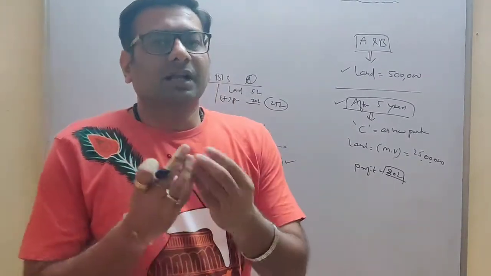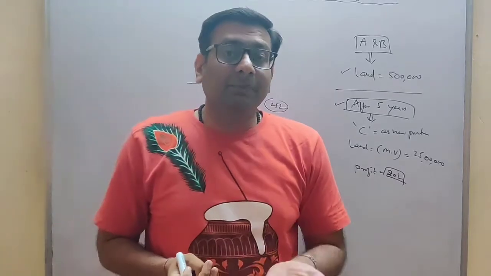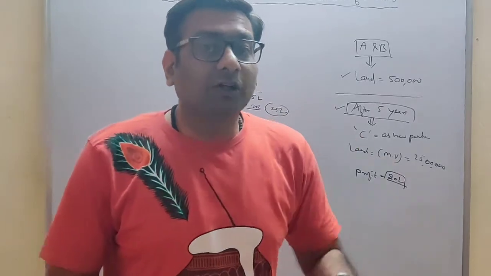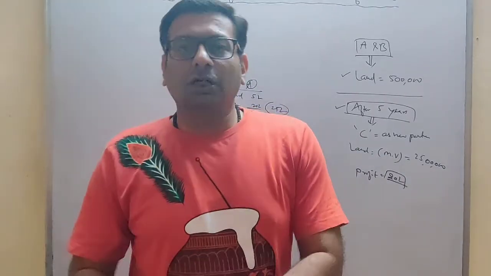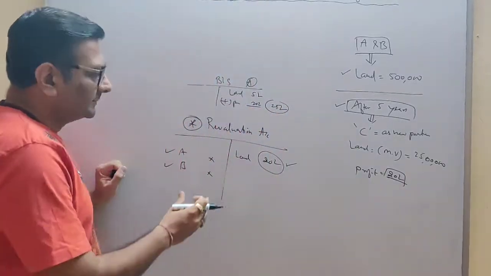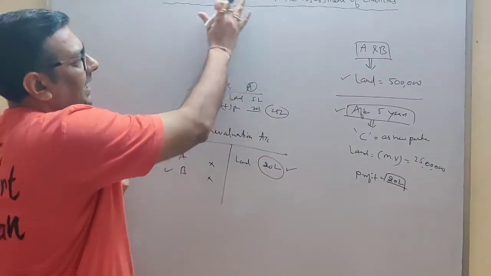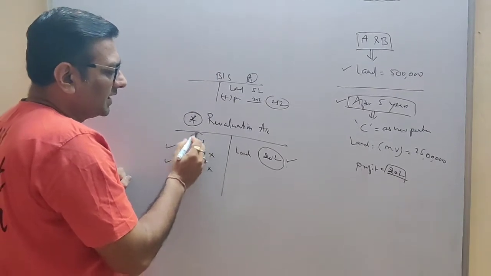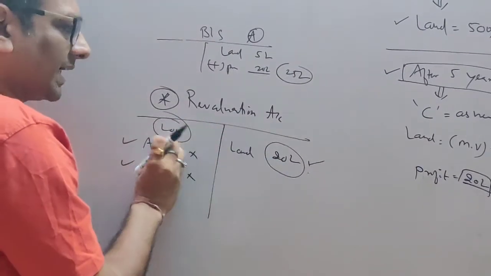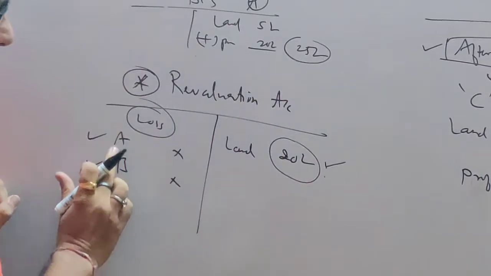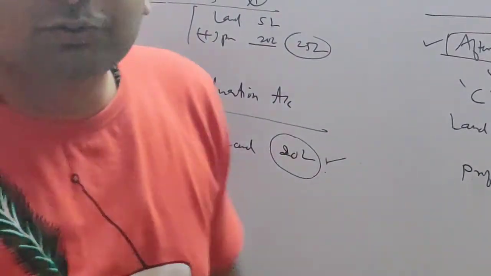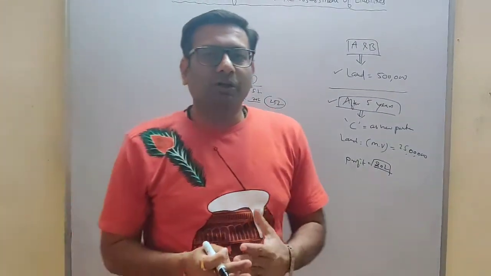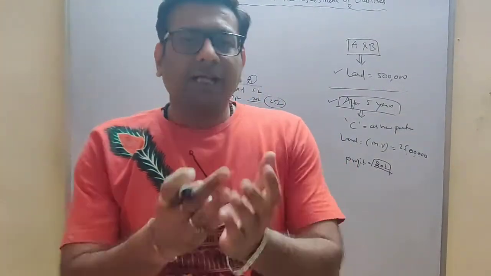And yes students, I agree that there might be a few assets whose value might be decreasing. So the losses from that fall in value should also go to the old partners. So when you revalue your assets, sometimes it will be a profit, sometimes it will be a loss. Whatever is the case, you have to give it to the old partners. How do we do this, students? By making this revaluation account. So this is what we are going to discuss in detail today in this video.